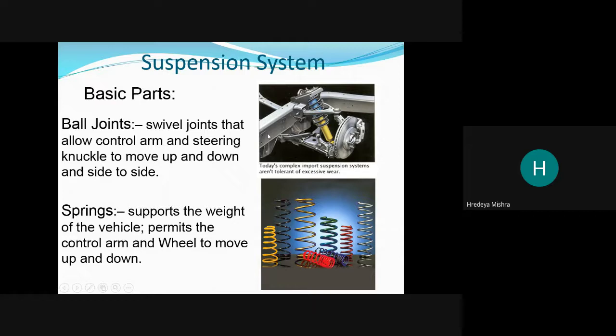And the most important thing in the suspension system is the spring. It supports the weight of the vehicle and permits the control arm and wheel to move up and down. So the up and down motion of the suspension system depends on these helical springs.